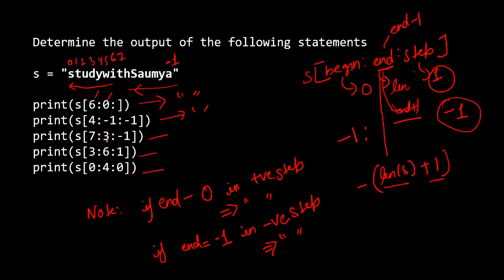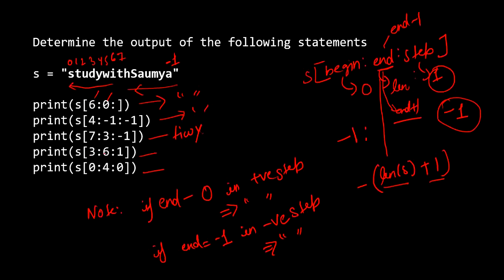So here end is given 3, so we will consider the sequence up to 4 because end plus 1 gives us 4. So 7 to 4 gives us T, I, W, Y. This is going to be our output.